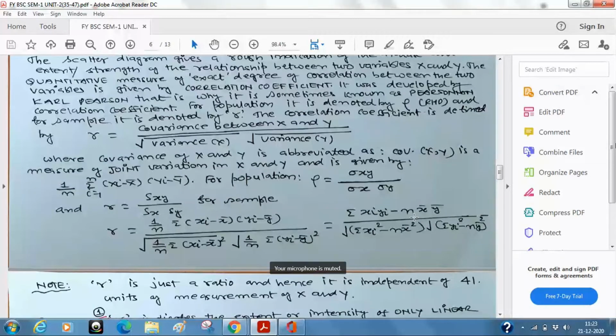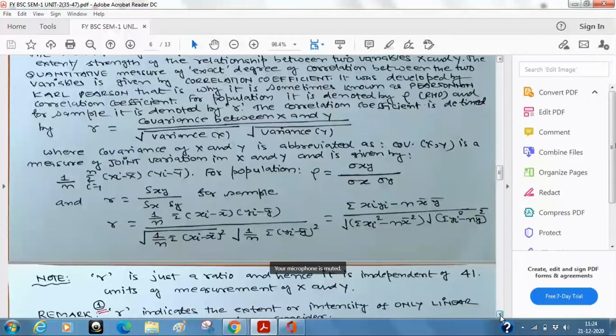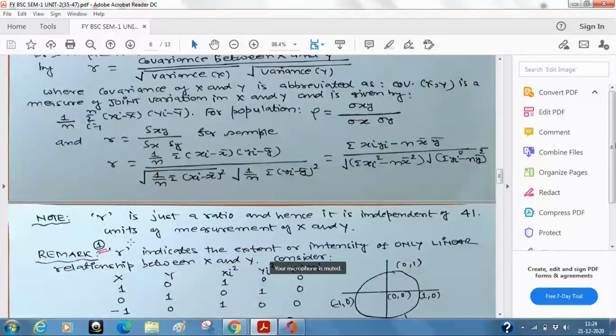But we have to remember one thing more. What is that? This is very important. I'll cover 5-6 remarks, but the first one is, as I mentioned above, that this r, small r, indicates the extent or the intensity of only linear relationship between x and y. But in real life, you cannot restrict that the relationship between x and y is linear. A classical example which I am going to talk about is that there may be two variables x and y, perfectly related, but not linearly related.